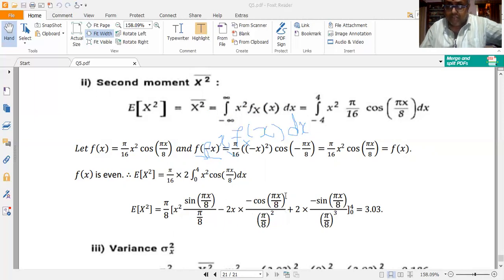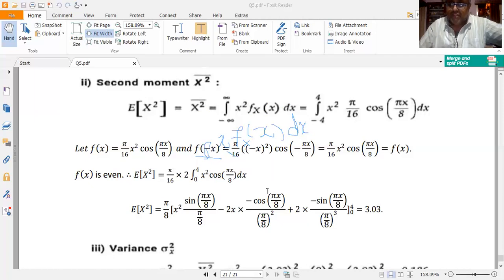So that is equal to minus cos pi x by 8 by pi by 8 into pi by 8 I get. That I have written as pi by 8 the whole square, because integral of sin a theta is minus cos a theta by a. So I get minus cos pi x by 8 divided by pi by 8 into pi by 8. So pi by 8 the whole square I get. Next, plus here I had minus sign, now plus comes, plus the second order differential coefficient of the first function. So d by dx of 2x is 2. So 2 into the third integral of the second function.